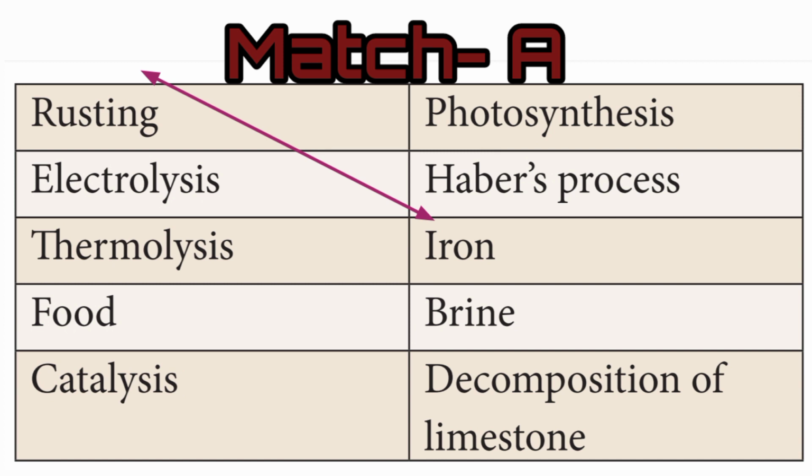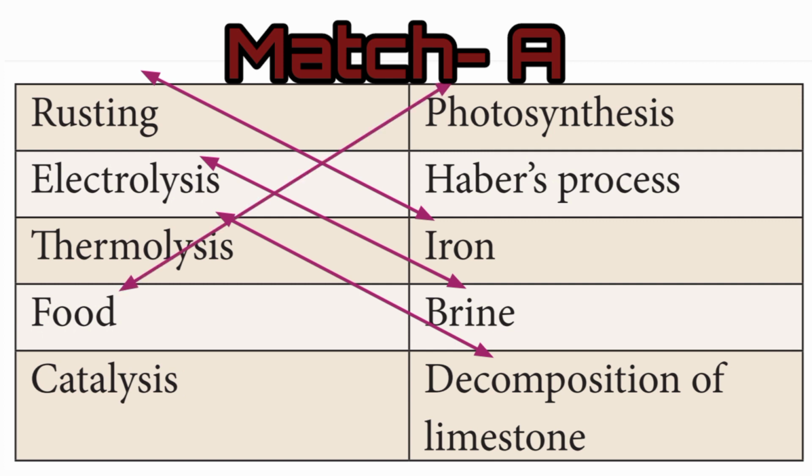Electrolysis, brine. Thermolysis, decomposition of limestone. Food, photosynthesis. Catalysis, Haber's process.